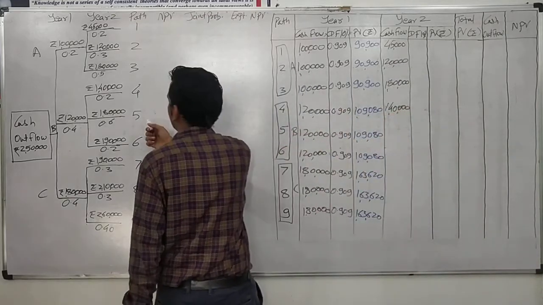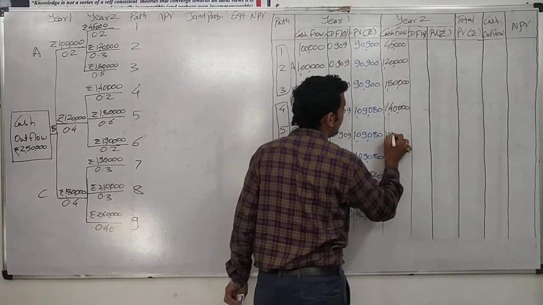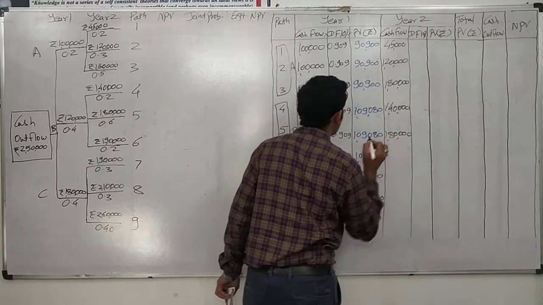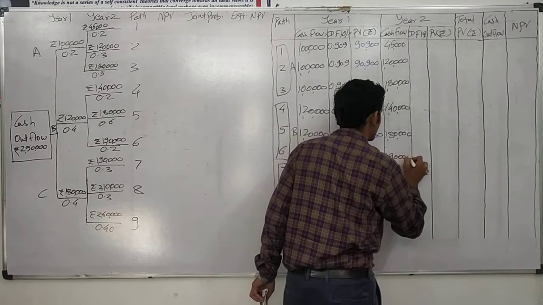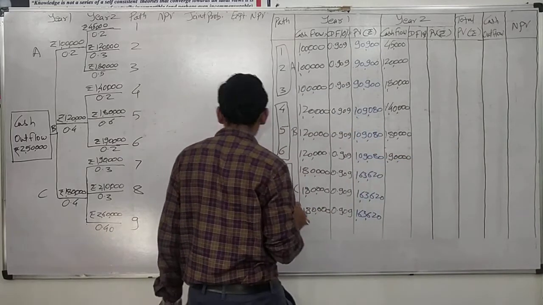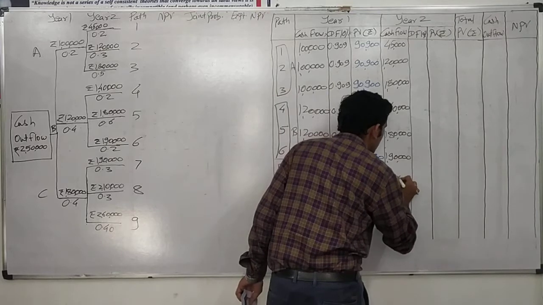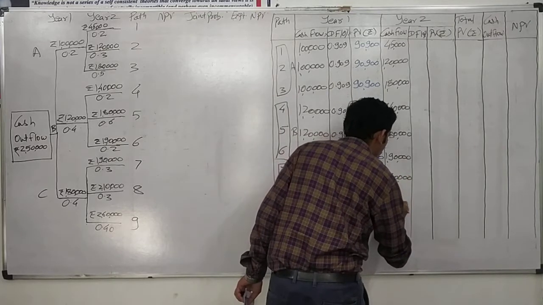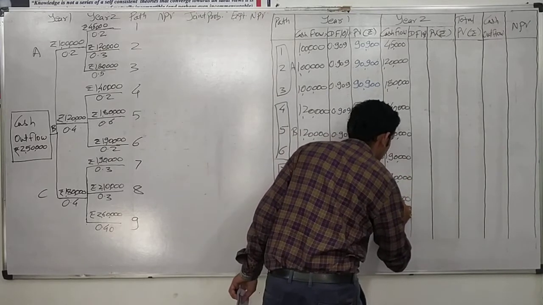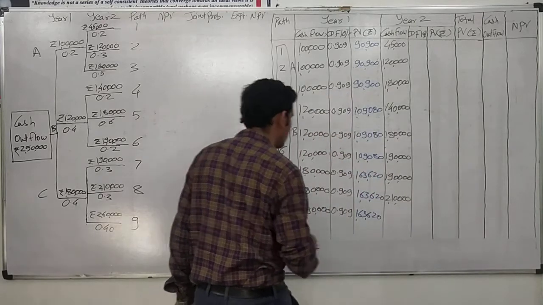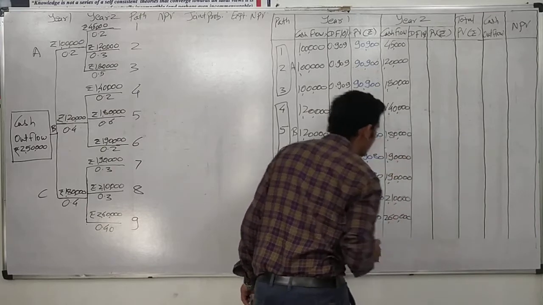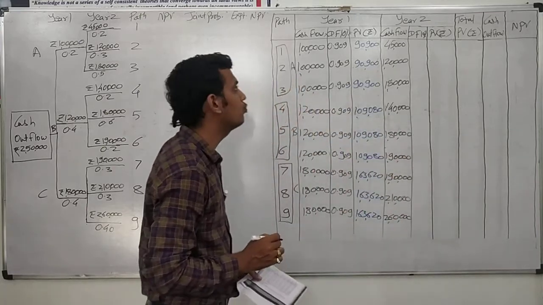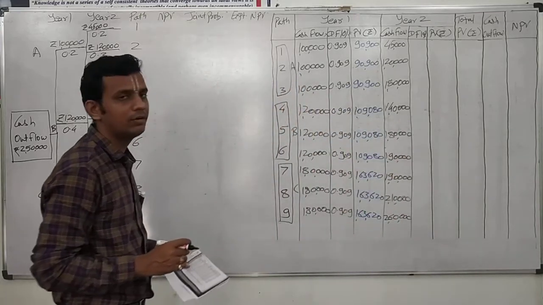For path 5, it is 1,80,000. Path 6, it is 1,90,000. Similarly, for 7, again 1,90,000. For 8, it is 2,10,000. And lastly, for 9, it is 2,60,000. These are our cash inflows for the second year with respective paths.